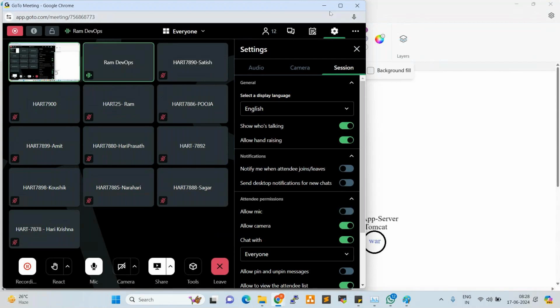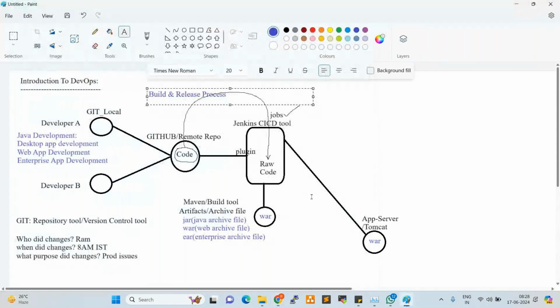Next one. So in the live application, the code will flow like this. The developer develops the code here, and that will be pushed to GitHub. From here, Jenkins will take the code and convert it into an artifact, from raw code to artifact, using Maven.